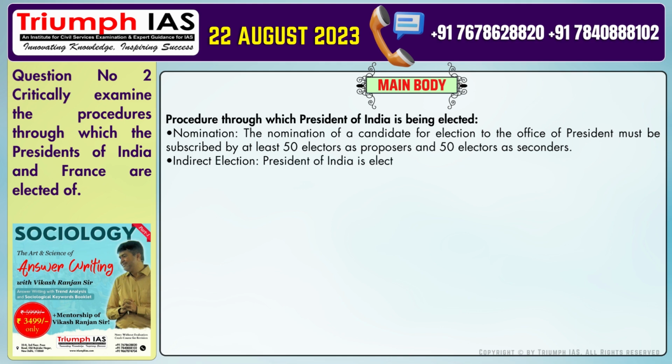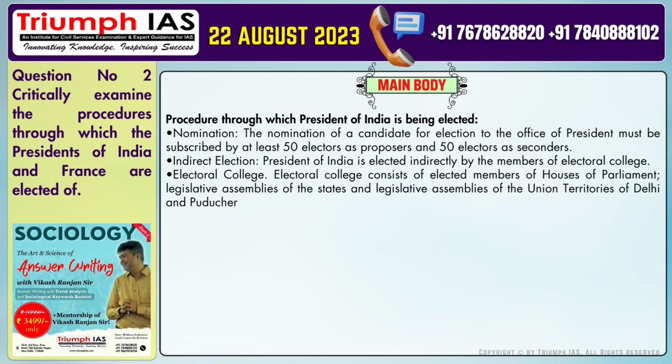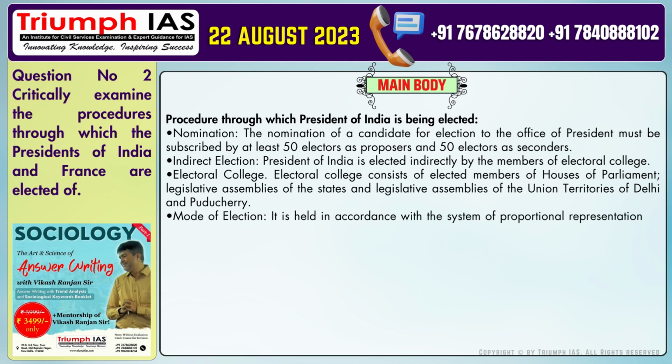Number 2. Indirect election. President of India is elected indirectly by the members of the Electoral College. Number 3. Electoral College. The Electoral College consists of elected members of Houses of Parliament, Legislative Assemblies of the states, and Legislative Assemblies of the Union Territories of Delhi and Puducherry. Number 4. Mode of election. It is held in accordance with the system of proportional representation by means of the single transferable vote, and the voting is by secret ballot.